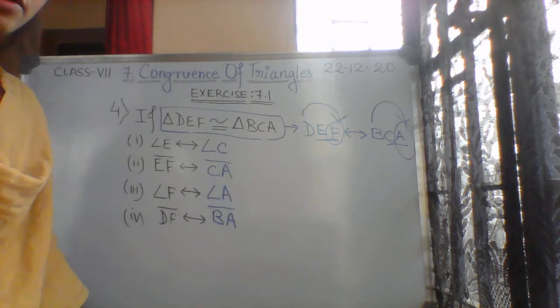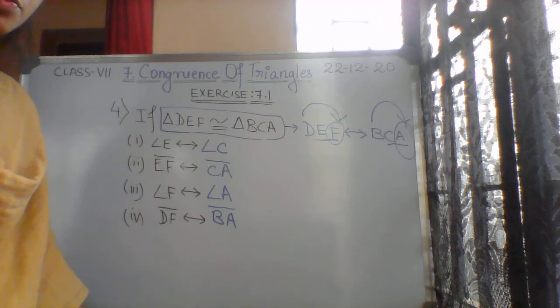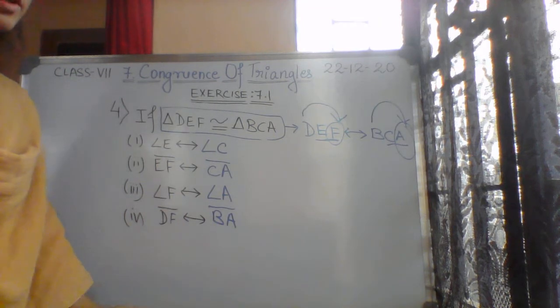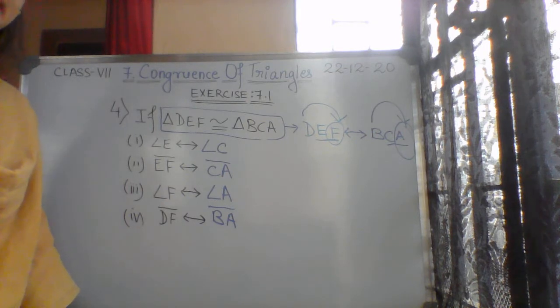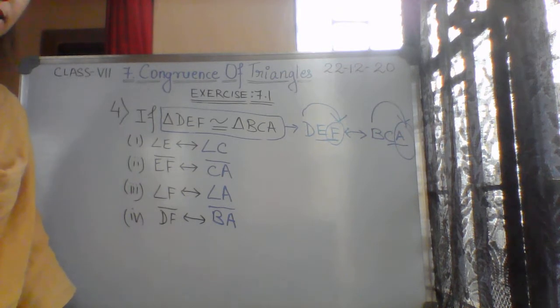Okay, so I hope this congruency and correspondence is clear. Now one more thing which is already introduced, that is the criteria for congruency. You have learned 4 criteria.